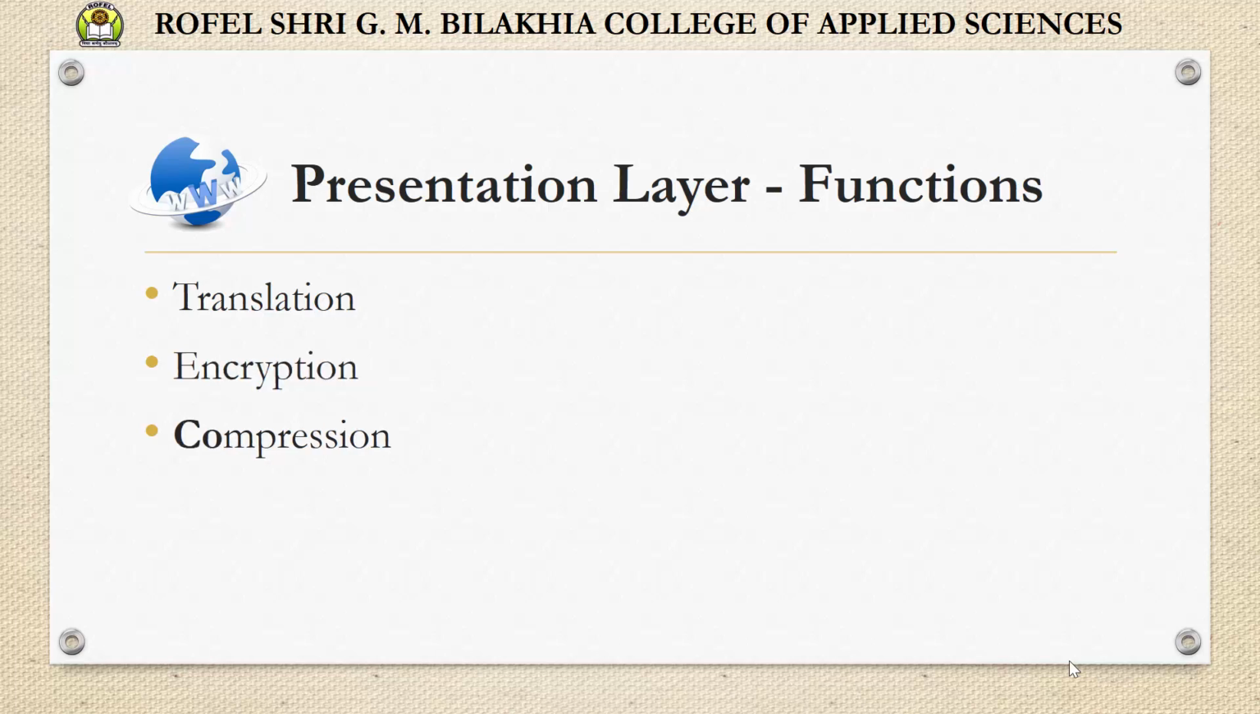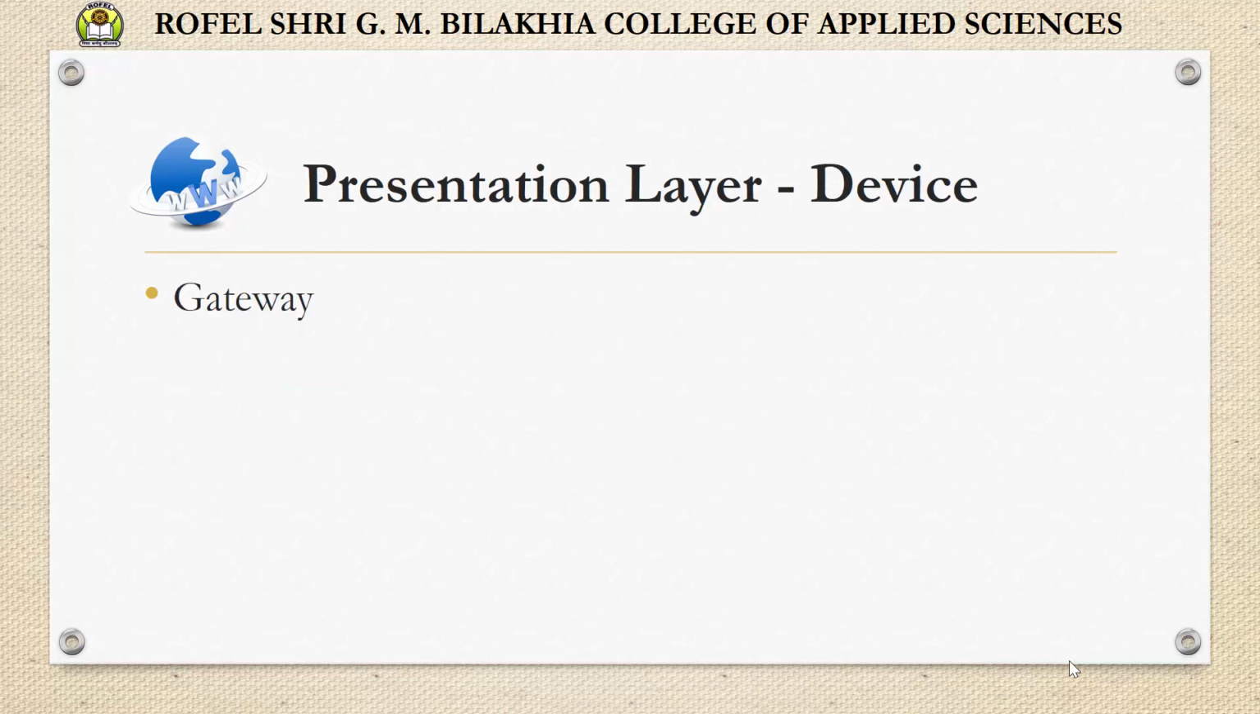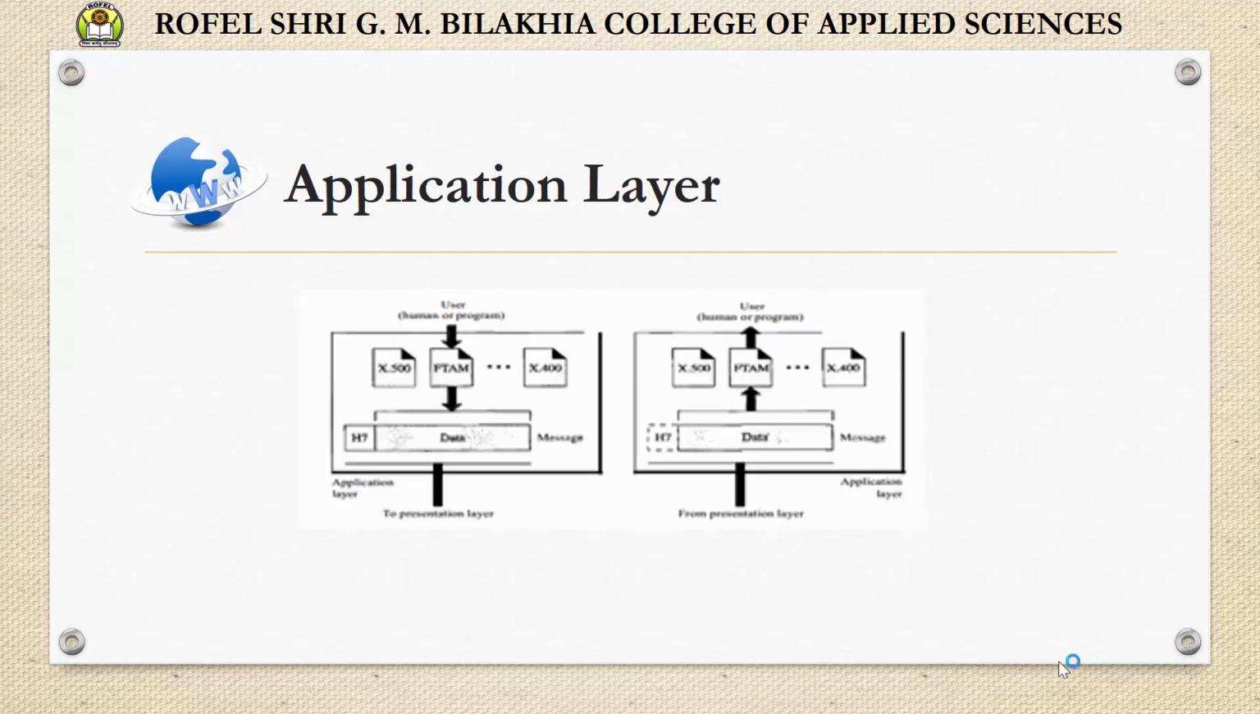Now next functionality is compression. Data compression reduces the number of bits contained in the information. So data compression becomes particularly important in the transmission of multimedia such as text, audio, video, etc. Now the presentation layer has one device, and that device is the gateway. Now the next layer is the application layer.